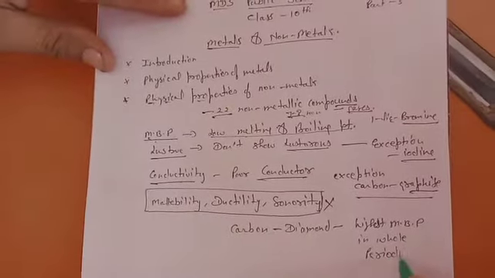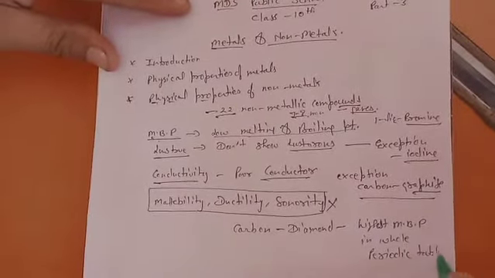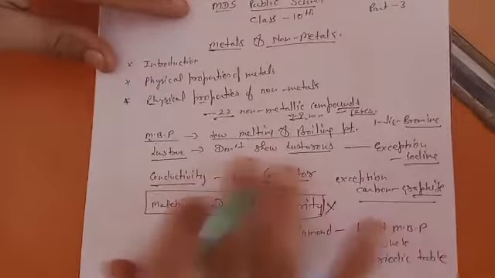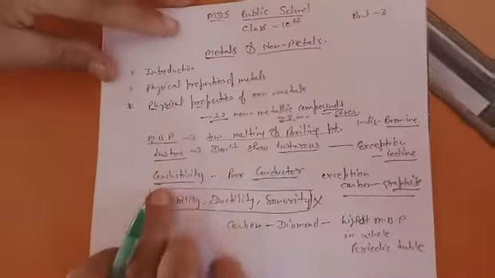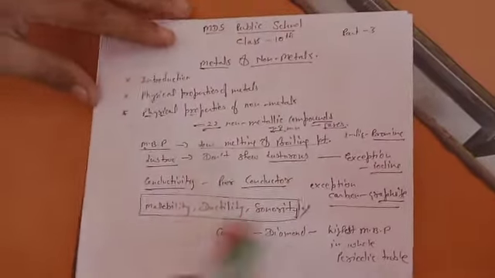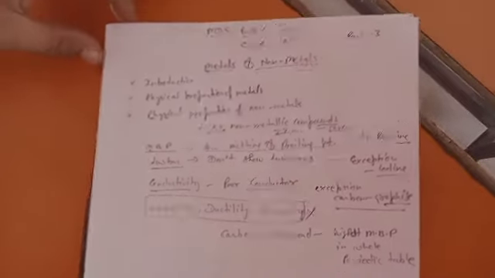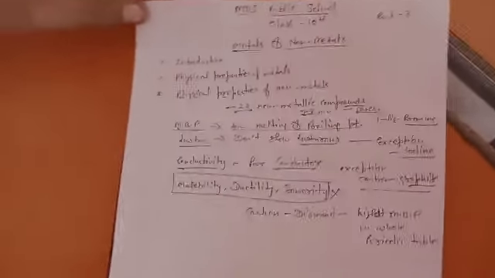This is the exception; otherwise all non-metals have low melting and boiling points. All non-metals are poor conductors, except graphite. They are not lustrous, and have no malleability, ductility, or sonority.